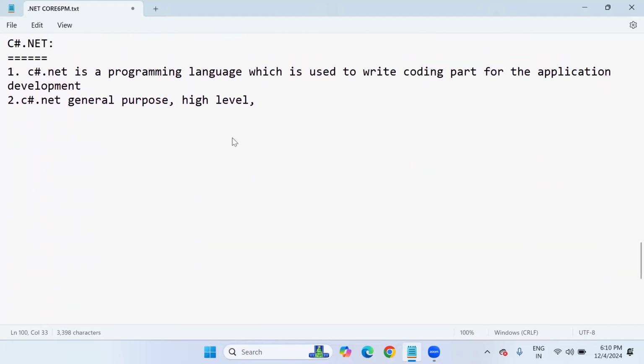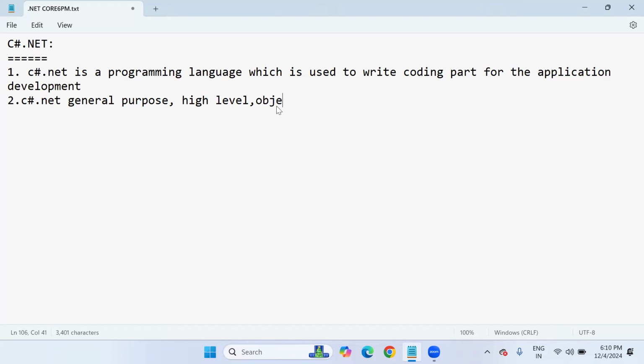So if your programming language is high level, we need not contribute any code for low level activities. By default, C#.NET will take care of low level activities like memory management and security, memory allocation and deallocation, and cleanup activities. All these things are taken care of by the language itself internally. We need not contribute any explicit code from our side. That's what is called a high level language.